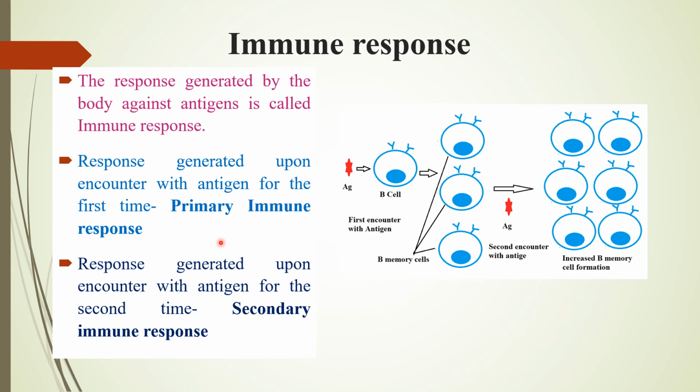But when you're taking a first booster dose, that is the second dose of vaccine, then the immune response generated will be much more, and much faster. Generally primary immune response is slower, but secondary immune response is quite fast, and that would result in lots of immunological memory.